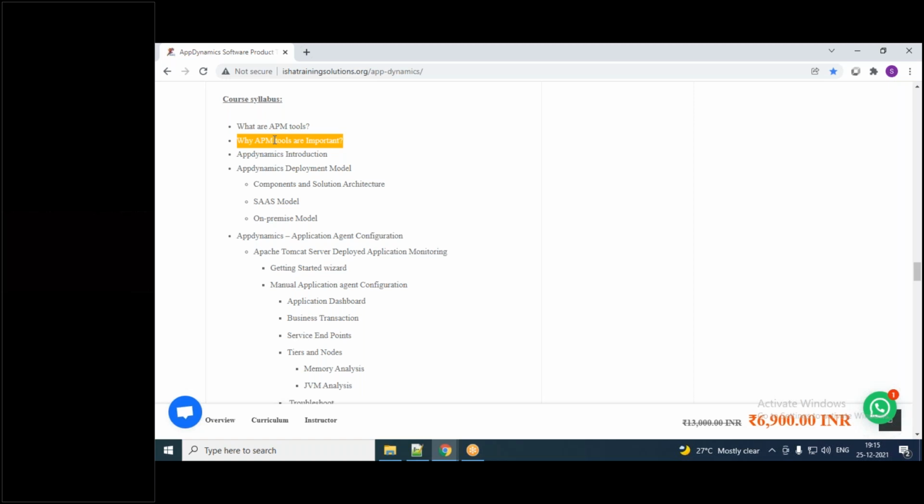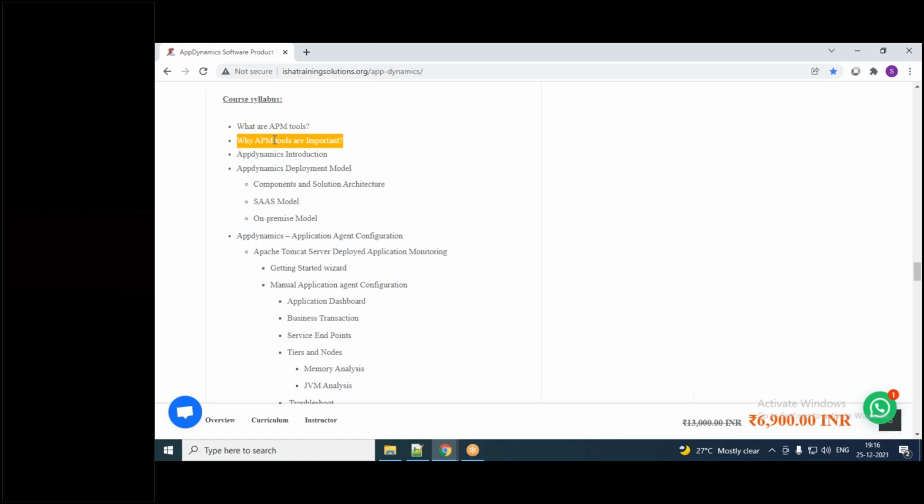But now, using these APM tools, it is really easy. Even before the issue actually happens, you can identify the problem. At warning level itself, we can capture the problem statement. That is the importance of these APM tools.